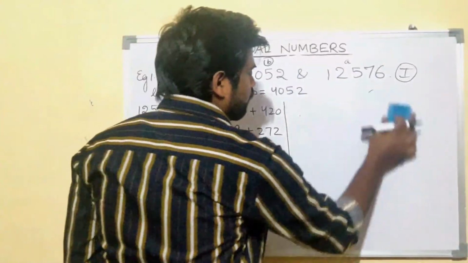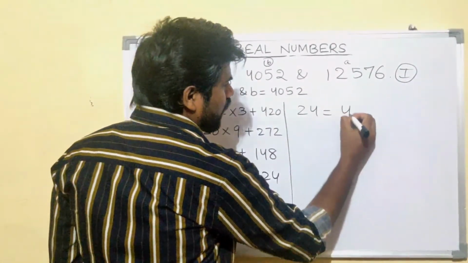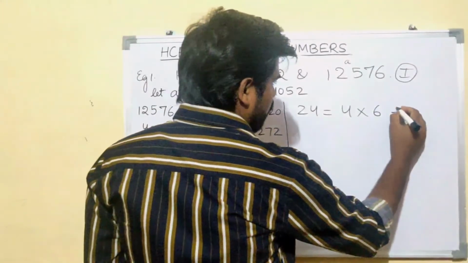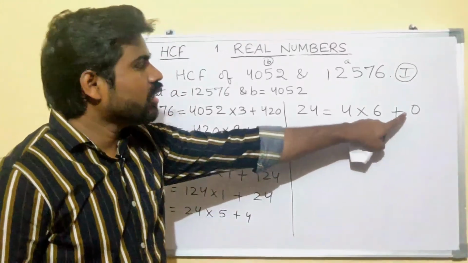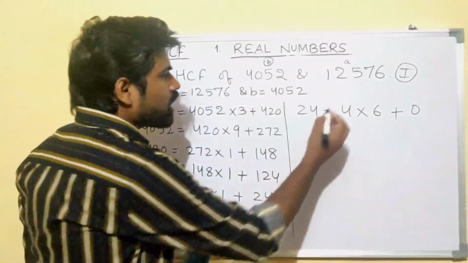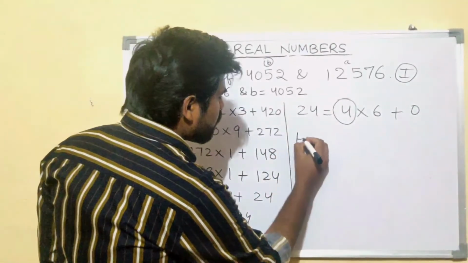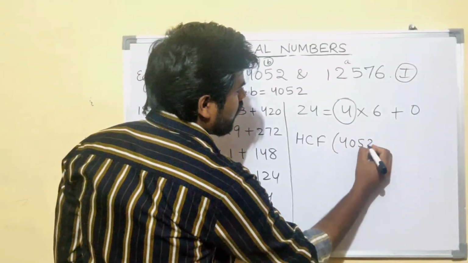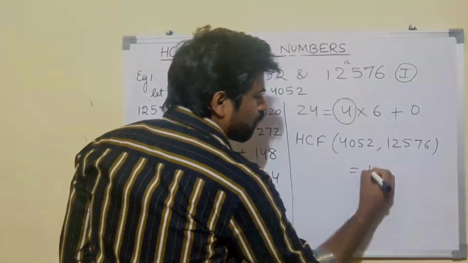Now, we will write 24 equals 4 times 6 plus 0. Right? At this step, the remainder is 0 and your divisor is 4. That means the HCF of 4052 and 12576 is 4.